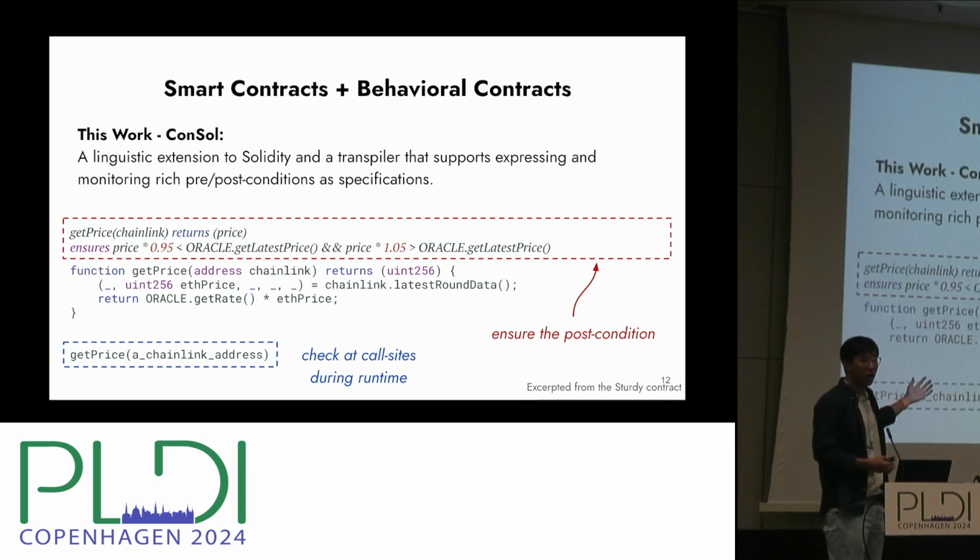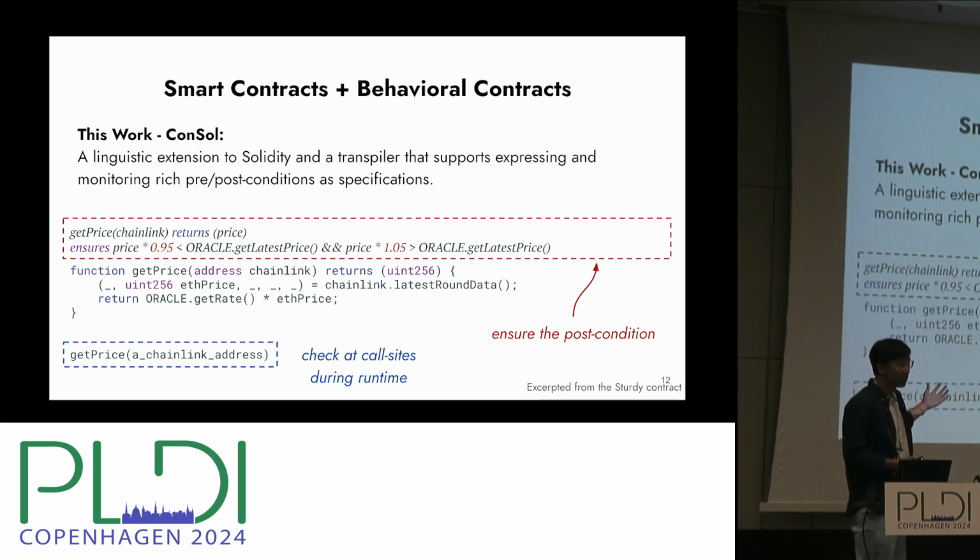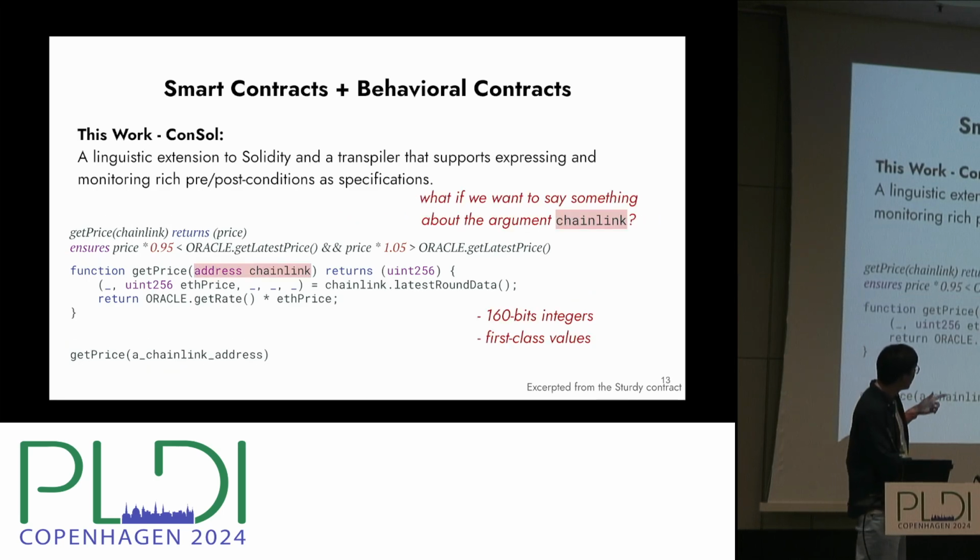So this is really all straightforward and simple to implement. This is not really much different from assertions. But now if we look at this function, there is an argument, which is an address argument called chainlink. What if we want to say something about the argument chainlink, right? And here the argument is an address. It's a little bit special data type in Solidity.